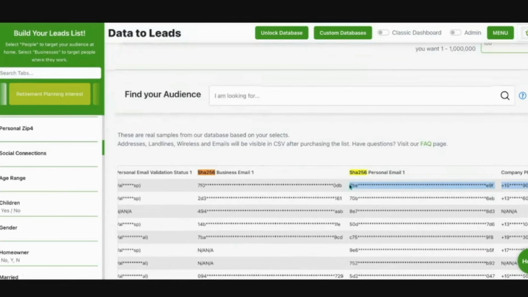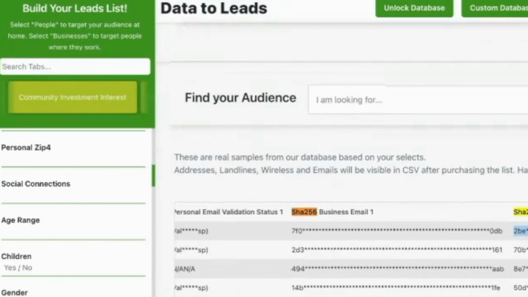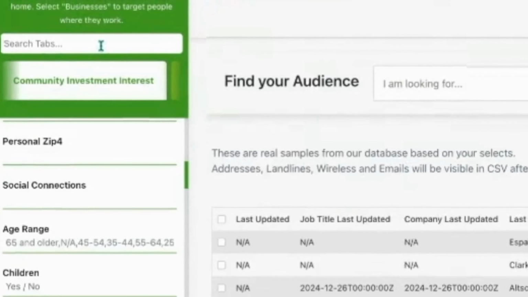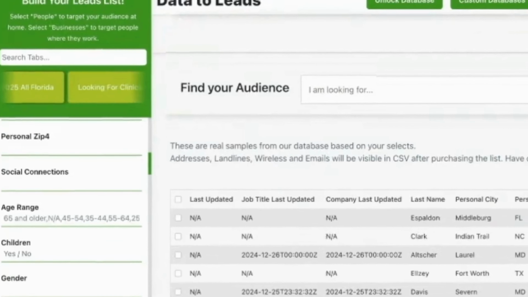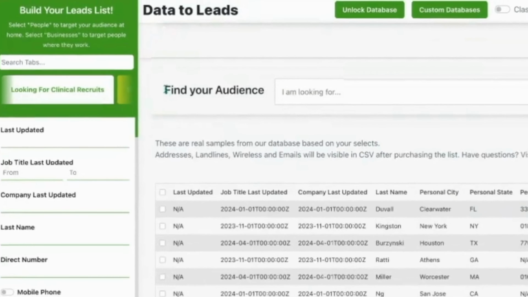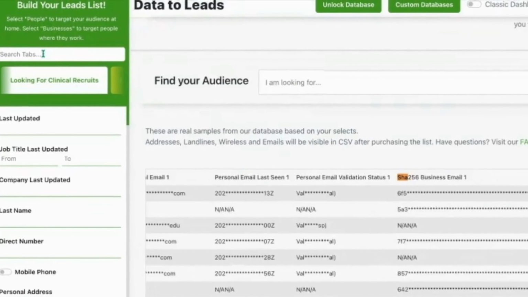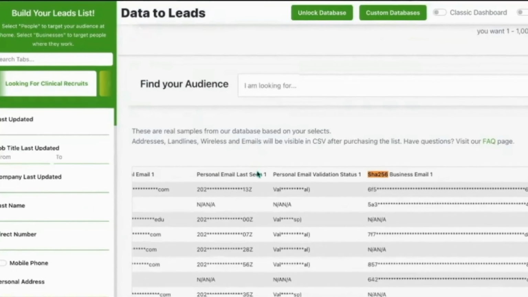This particular ID was found on websites that do debt refinancing for student loans. Same thing over here. This is a list of people who are on websites that do community investments, for instance, more like localized parks, stuff like that. Now, this is one where people are looking for clinical recruiting. This is an interesting one because it was a much higher level, it was someone recruiting for a $200,000 job. These people were on websites that were looking to get hired for clinicals.